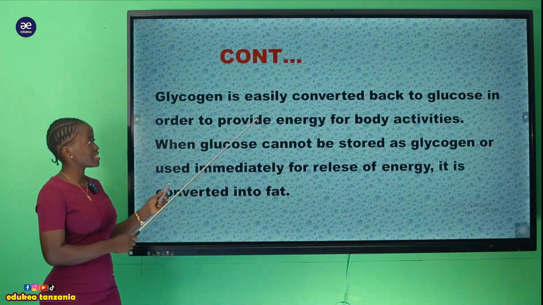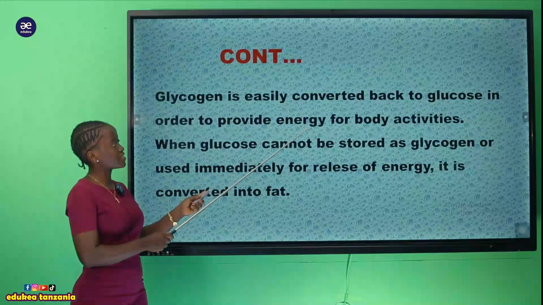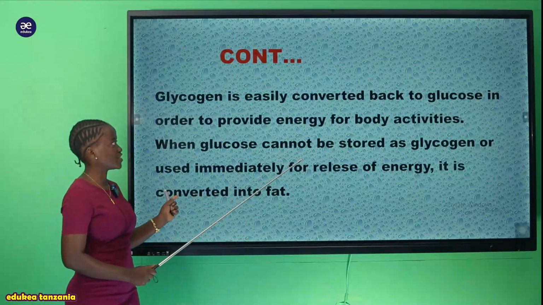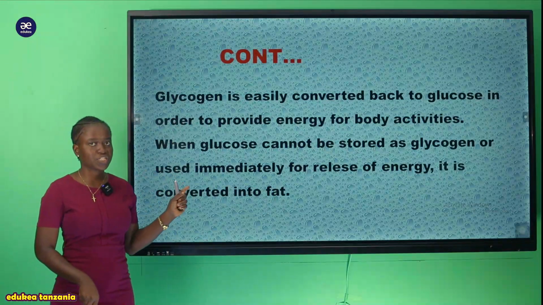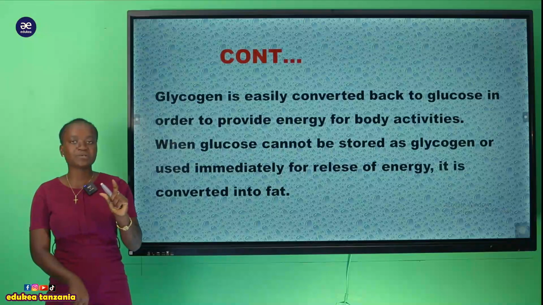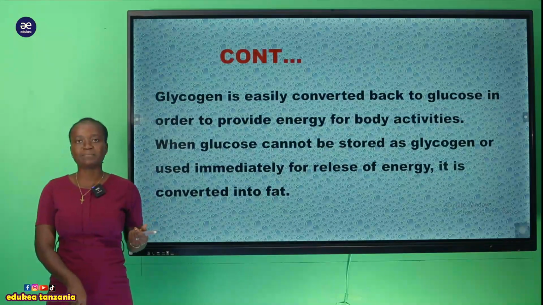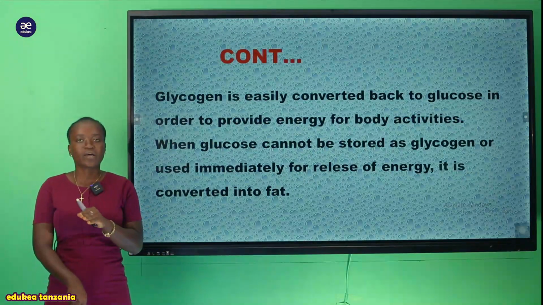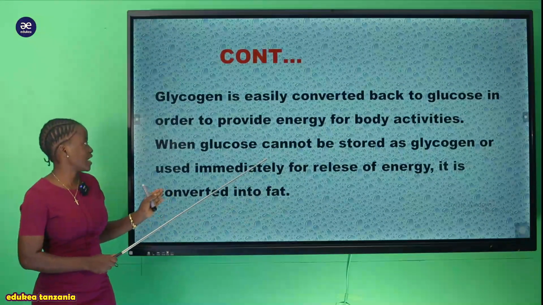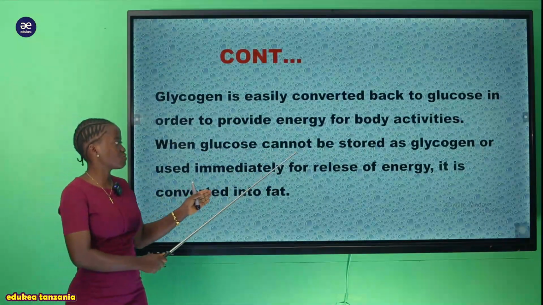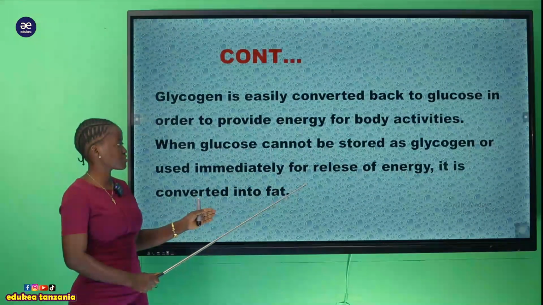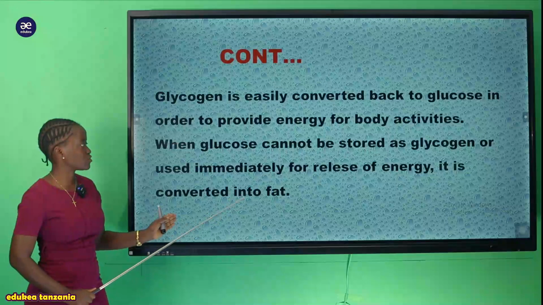And glycogen is easily converted back to glucose in order to provide energy for body activities. Kwa hile glycogen inavyo be converted kwenda kupata glucose, ile glucose form ni simplest form ambapo body sasa inaweza ikachukua glucose na kuitumia kwenye matumizi mbalimbali ya mwili. And now you can see when glucose cannot be stored as glycogen or used immediately for release of energy, it is converted into fat.